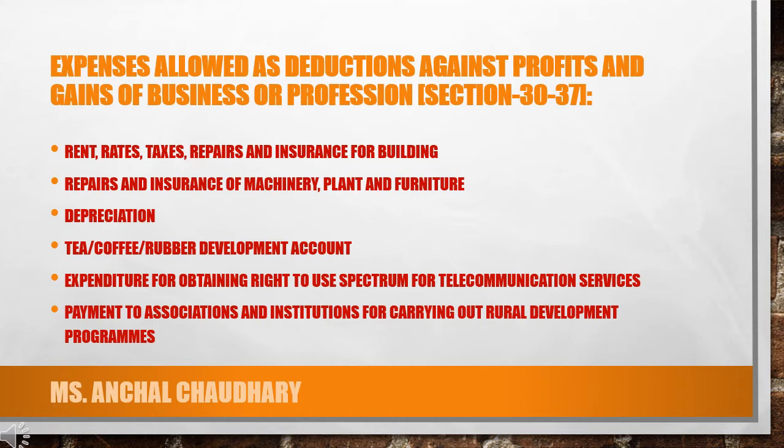Whenever a profit is gained from any of these businesses like tea, coffee, rubber, a certain amount of deduction will be allowed under your profit and gains of business or profession. Expenditure for obtaining right to use a spectrum for telecommunication services, any payment to associations and institutions for carrying out rural development program. So these are the deductions which are allowed under your profit and gains of business and profession.